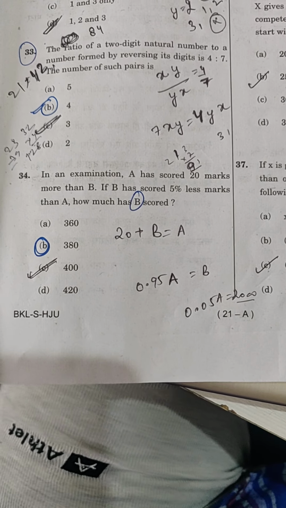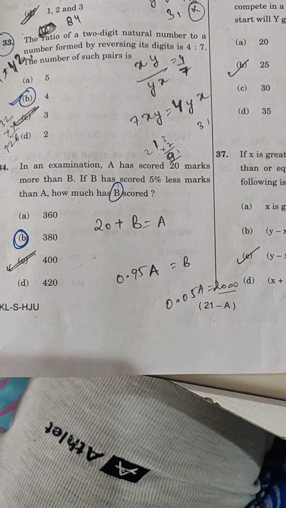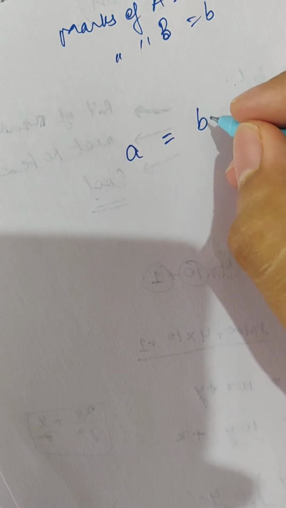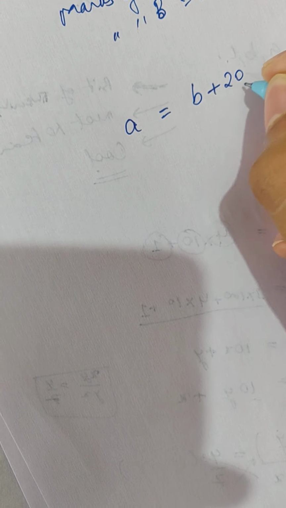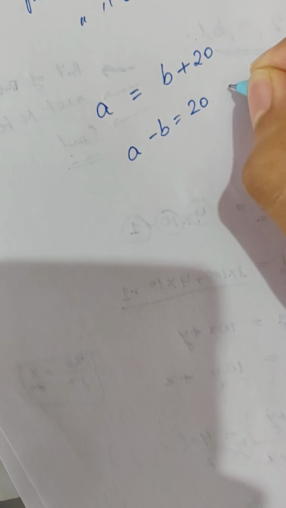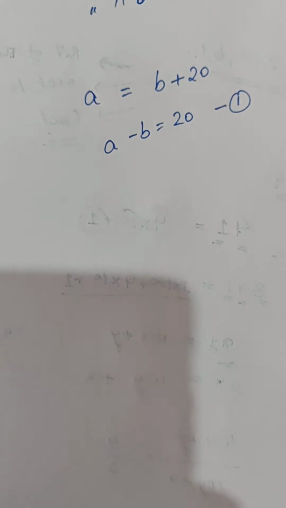Now we'll make equations. A has scored 20 marks more than B. So if the marks of B is 80, the marks of A will be 100, 20 marks more. So here the marks of B is B, then A is equal to B plus 20, because it is saying 20 marks more than B. So it will become A minus B is equal to 20. This is one equation. Just remember it. We are just learning about formation in this video. Solving I'll teach you; that is basic maths.